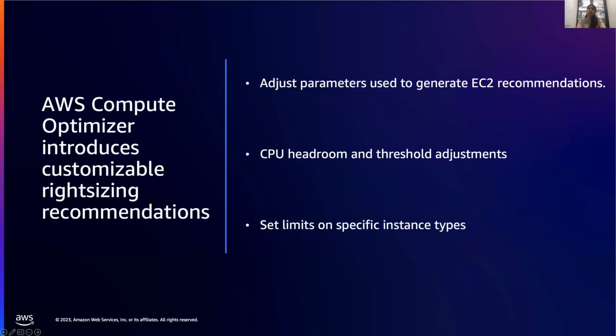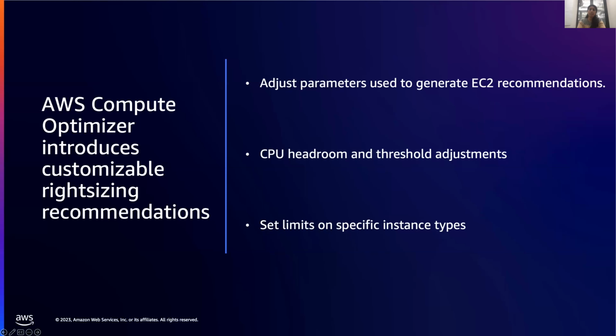The third announcement is on right-sizing your EC2 instances. With the AWS Compute Optimizer service, a new feature has been added which introduces customizable right-sizing recommendations.